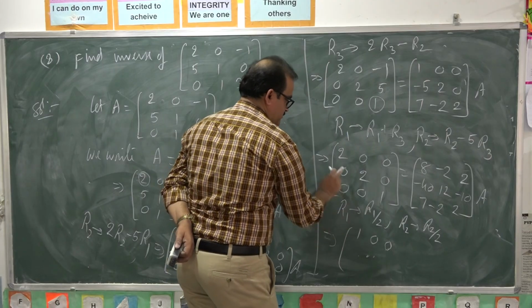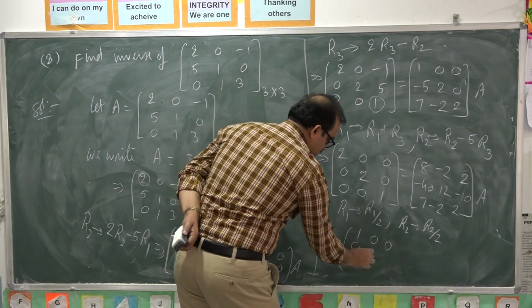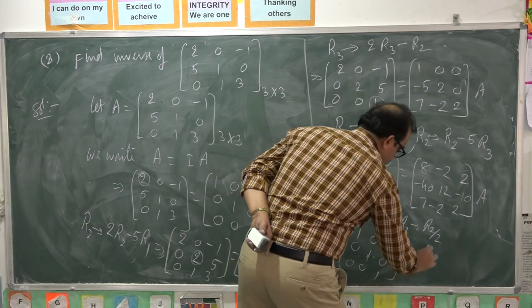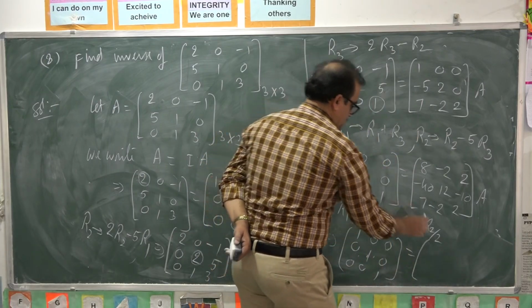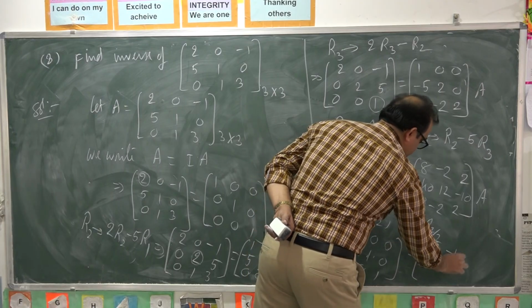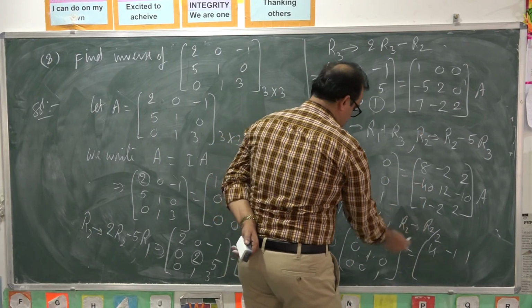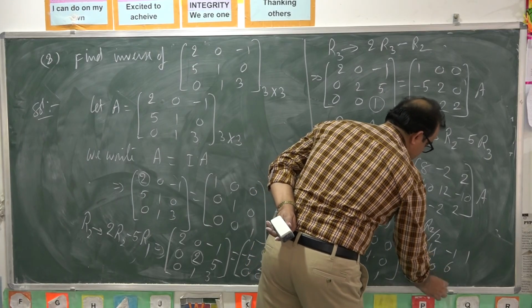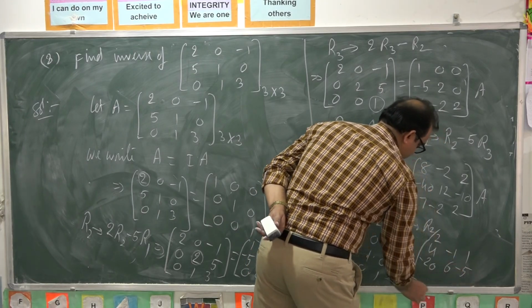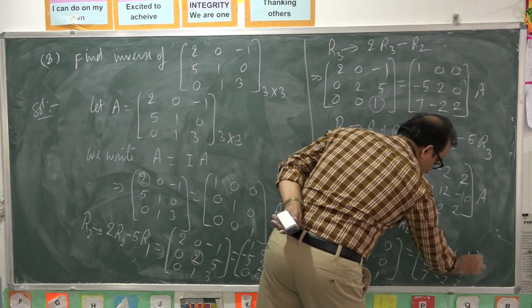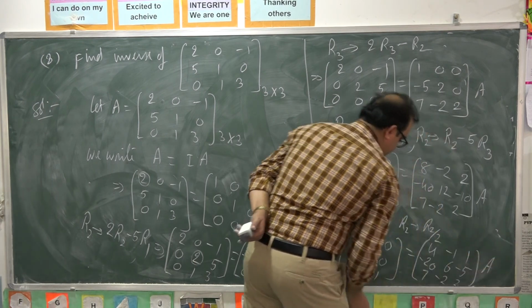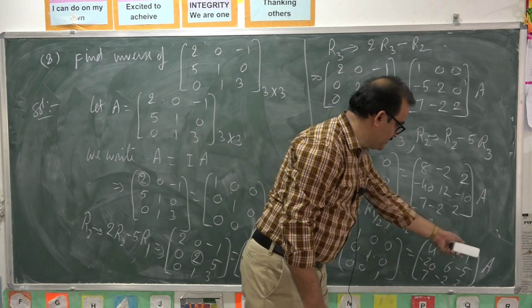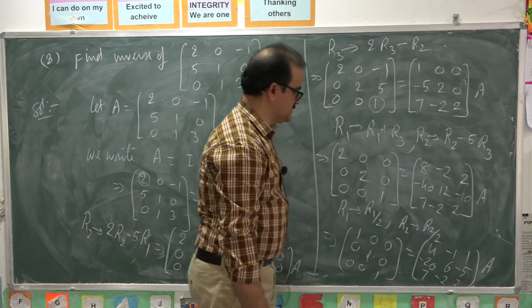If you divide first row with 2, you get 1, 0, 1, 0, 0, 0, 1 is equal to 4 minus 1, 1. Divide R2 by 2. Minus 20, 6, minus 5, 7, minus 2, 2 into A. Now it is in the form of I is equal to some B into A. This B is called inverse of the matrix A.